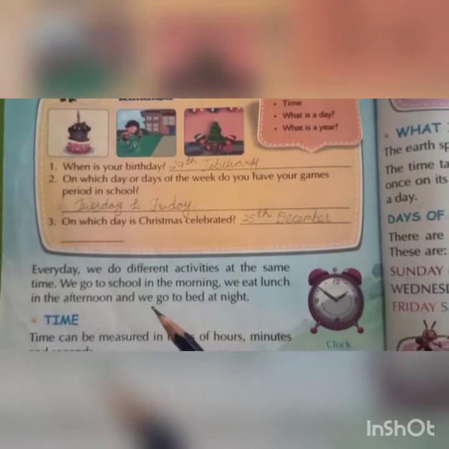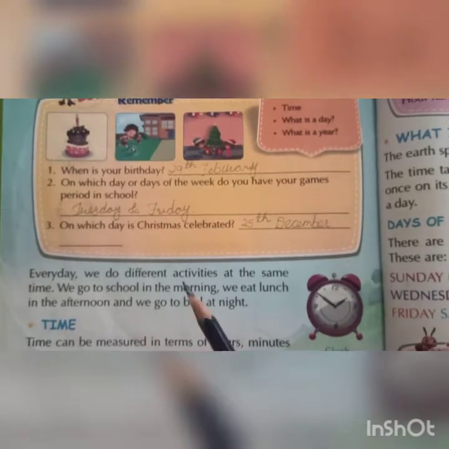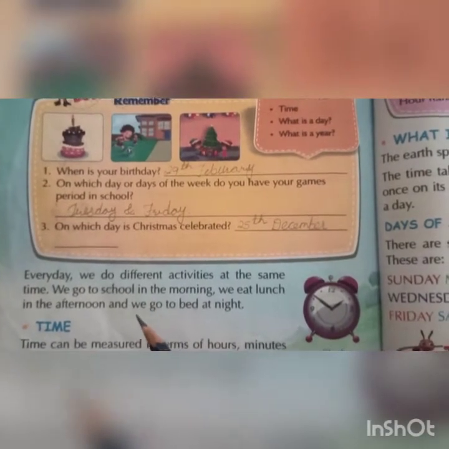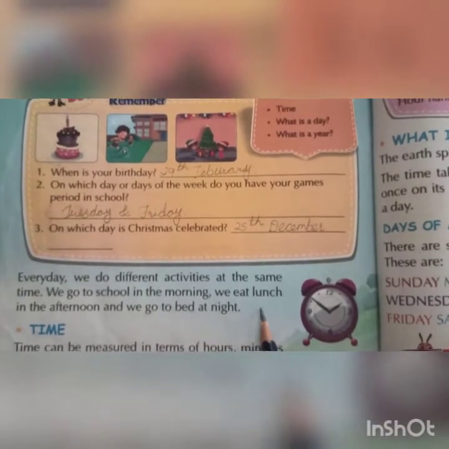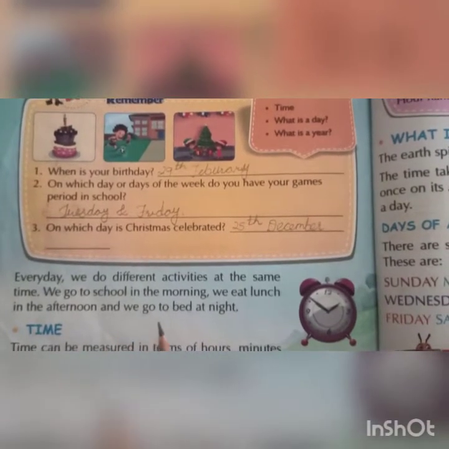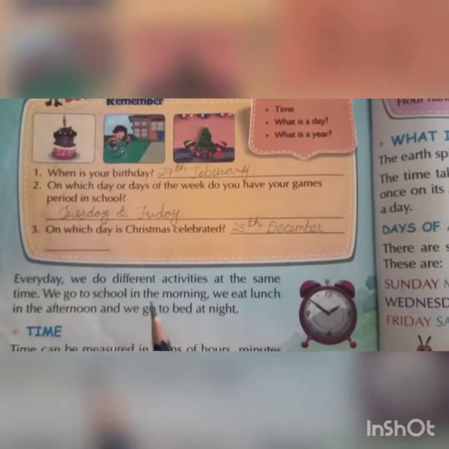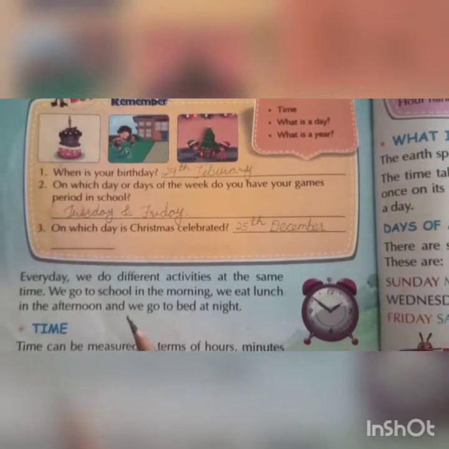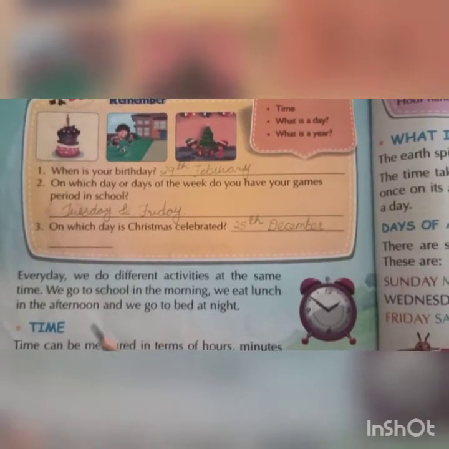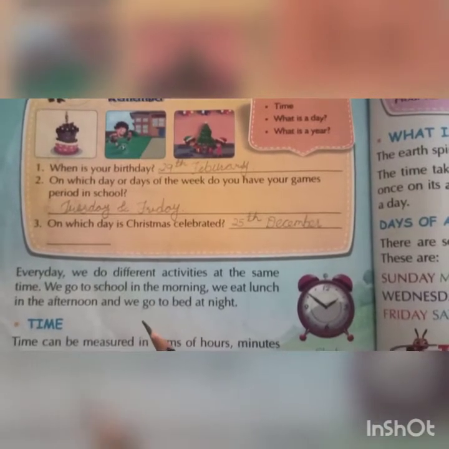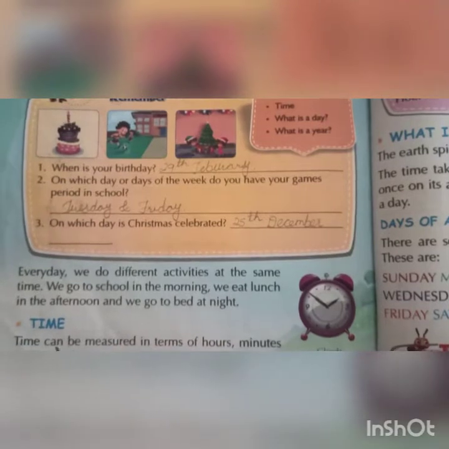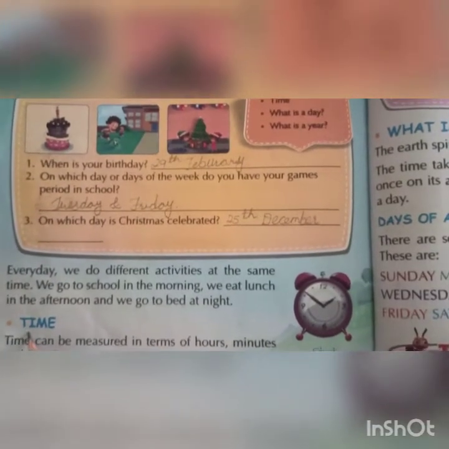We are doing some activity daily at a perfect time. For example, we go to school in the morning, we eat lunch in the afternoon, we go to bed at night. These activities we do daily, at a particular time period. So now we will start our first point, time.